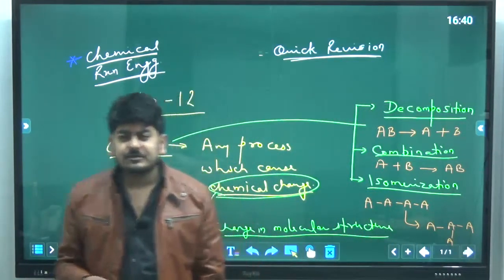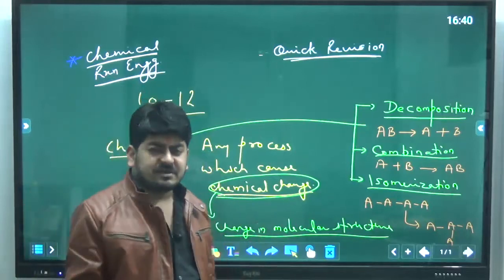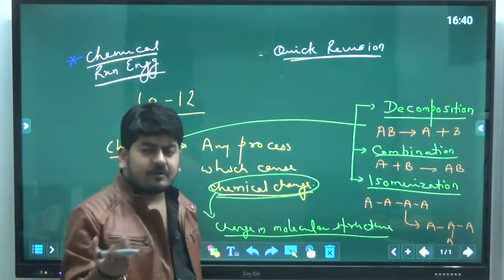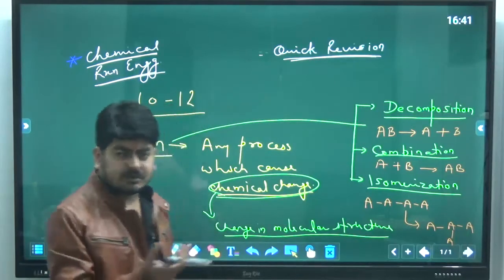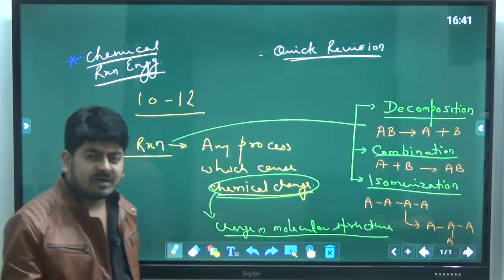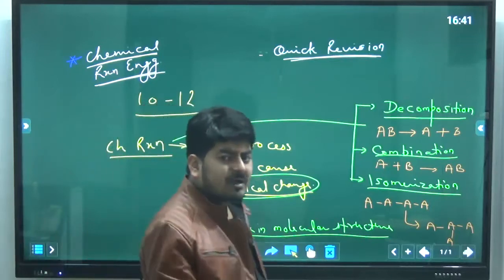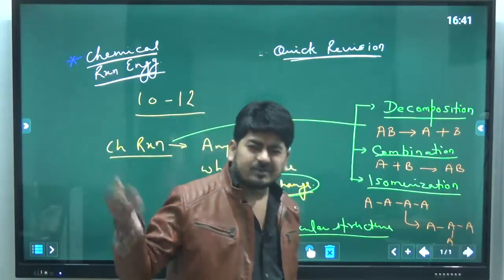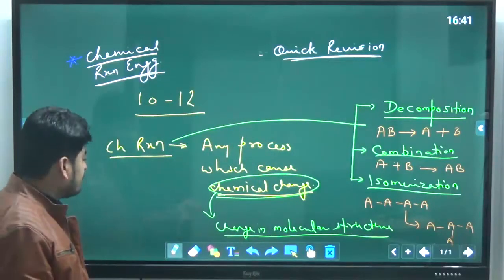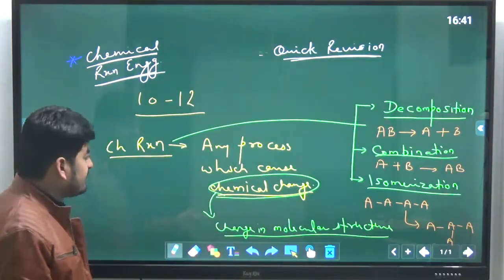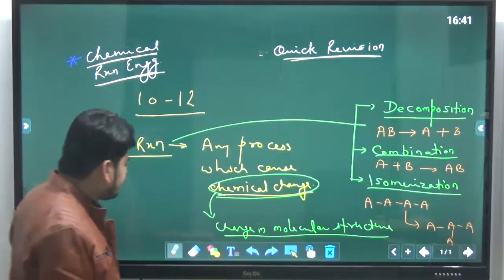There are so many examples you can use from organic chemistry. If you know the carbon chain, then from C4 and above, for any chain you can use examples like n-butane into isobutane, n-pentane into neopentane. So many examples are there, and I hope all of you are well aware of all this.